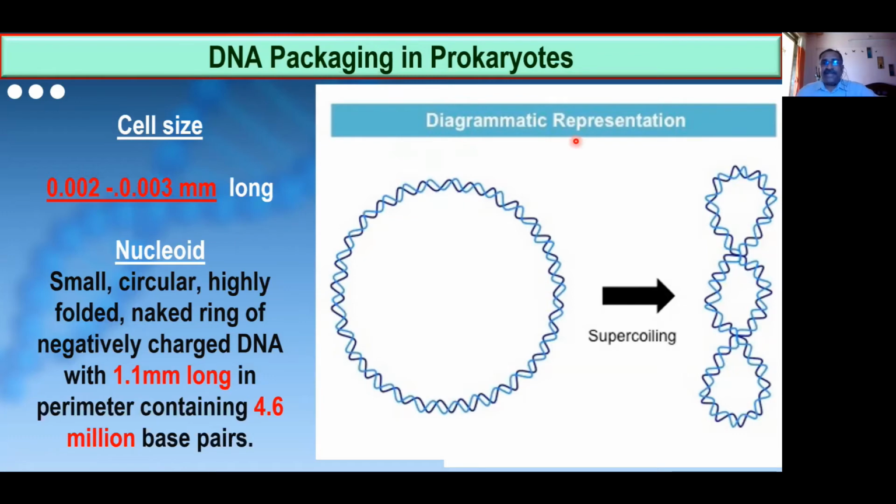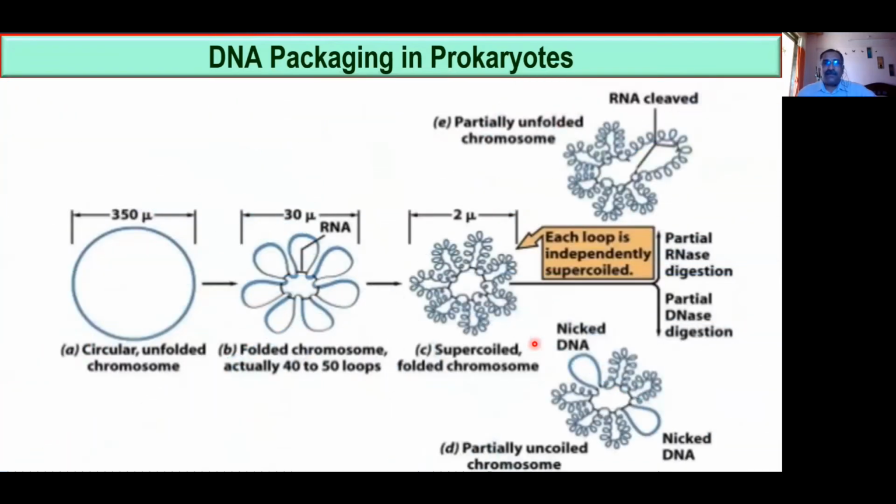Okay, so you can see this round structure. It is too long, it cannot be accommodated in a small cell, but we can accommodate it in a small cell. How? By this kind of super coiling. Now you see coiling. This large structure is made like this. It will not stop here, again it will be coiling. So coiling, foldings and coilings and super coilings, like that. You can see that the DNA can be accommodated in a small cell.